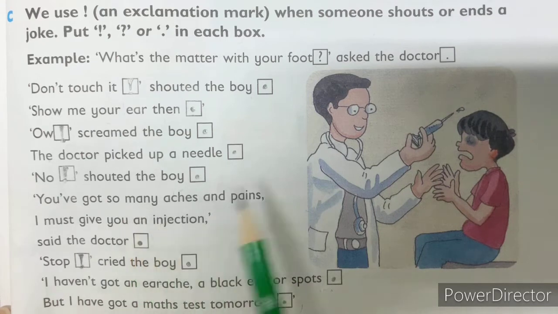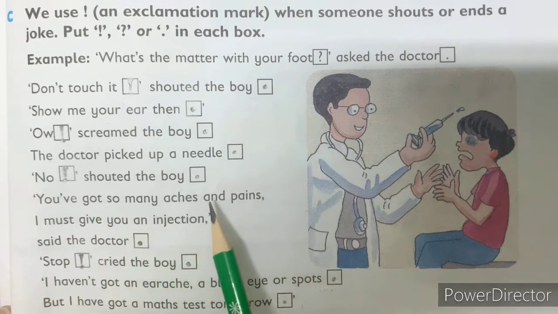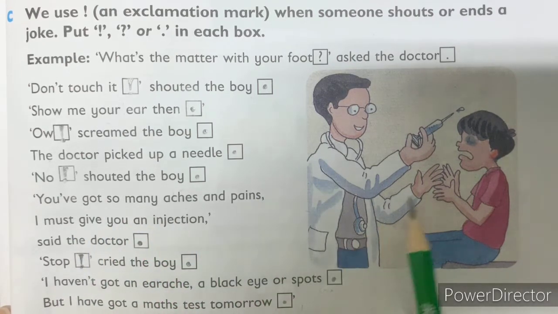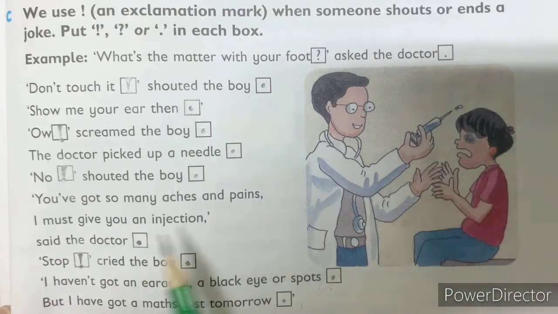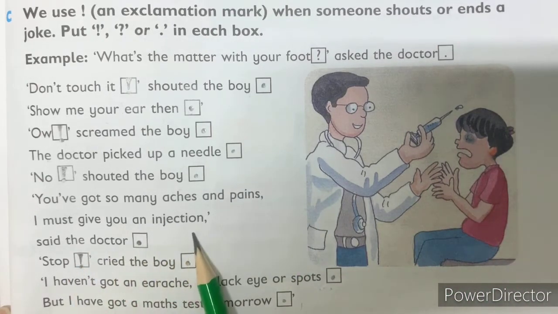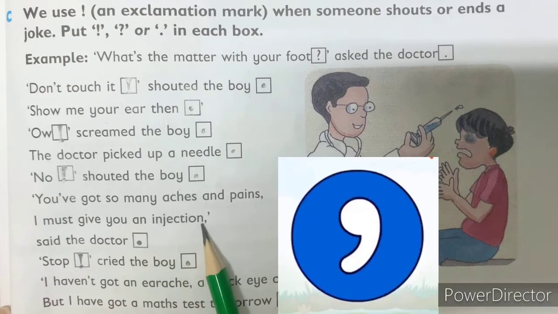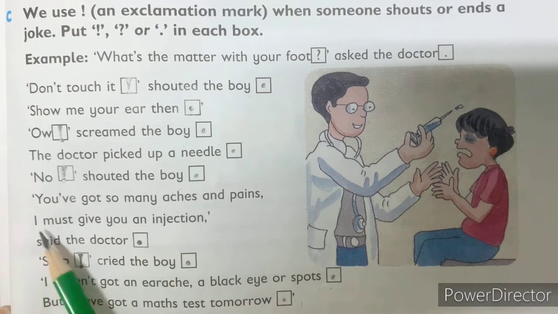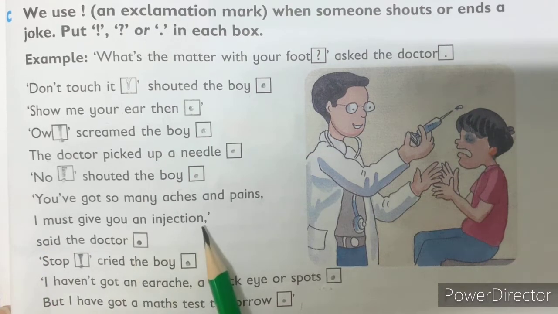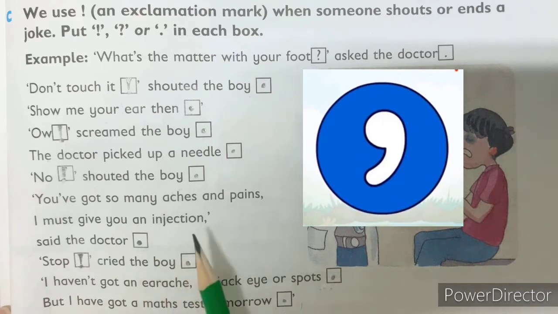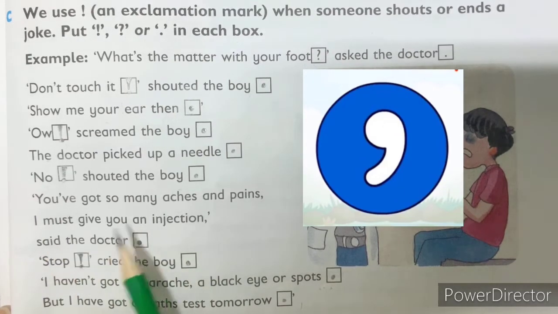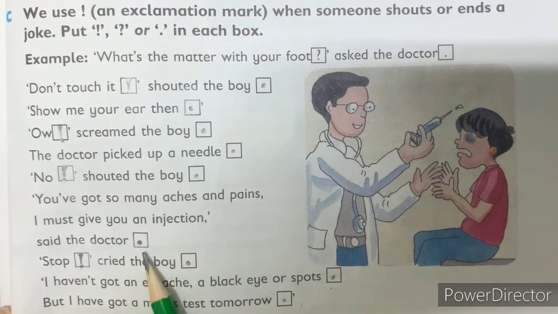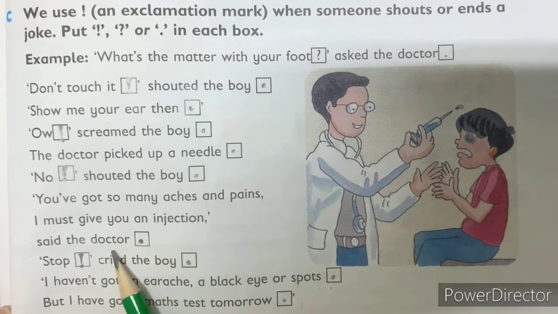You have got many aches and pains. Now the doctor is saying that you have got many aches and pains. Everywhere is hurting, see? So I must give you an injection. Now here a pause, okay? "I must give you an injection," said the doctor. This is one sentence. Here we are putting a comma for the pause. Who said it? The doctor said it.